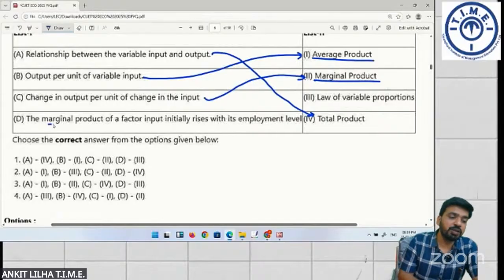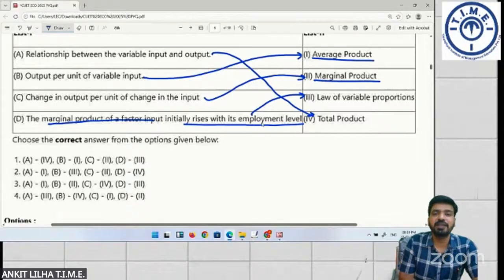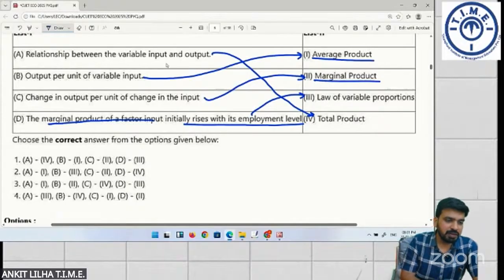And marginal product of a factor input initially rises with its employment level. This is law of variable proportions. I didn't read the fourth option very carefully. So MP of a factor input initially rises with its employment level. This is law of variable proportion. Law of variable proportion basically states that initially when you are increasing variable factors of input, your MP will rise initially at a faster rate and then it starts to decline. So seeing this, what will be the correct answer? A is 4, B is first. Correct answer is number 1.